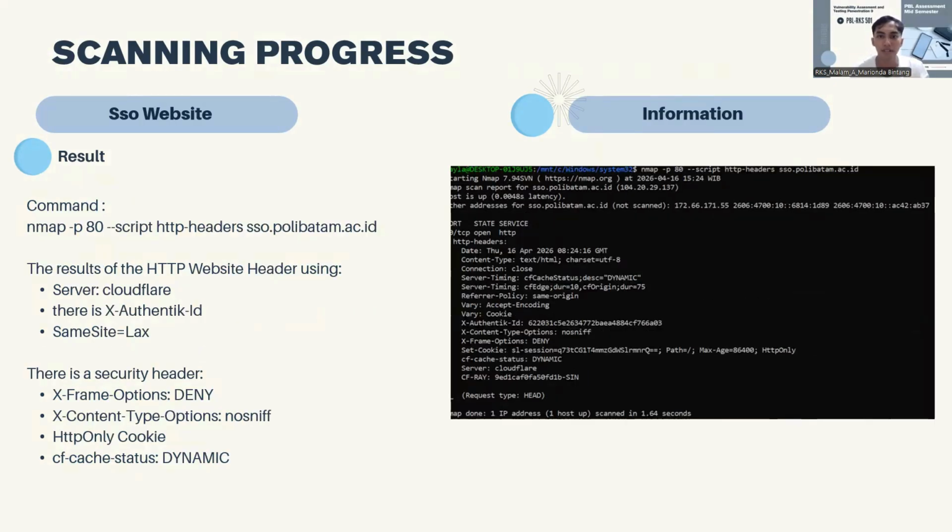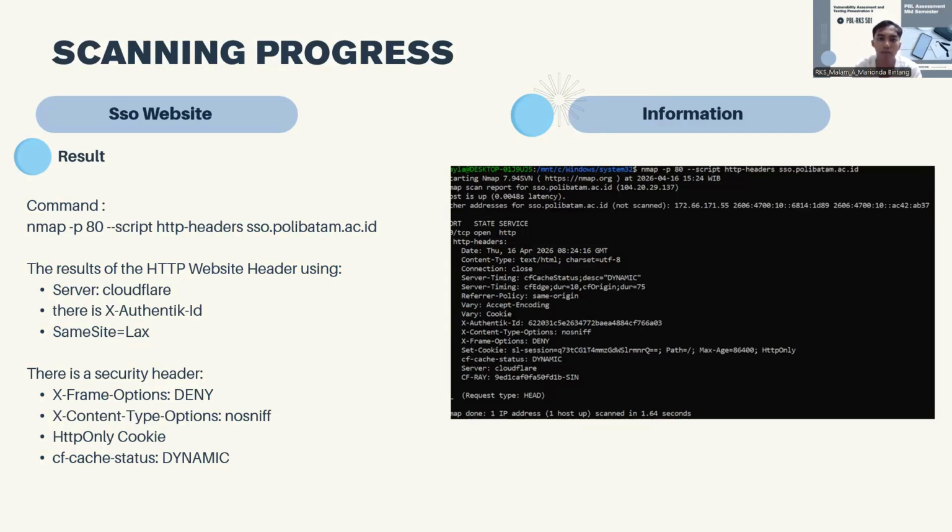Okay, thank you, Salahuddin. Next, we move deeper into the application layer. We perform an HTTP response header security analysis on the SSO portal. The results here are highly positive. The server implements an exquisite X-Frame-Options header setting it to deny, which completely mitigates the risk of clickjacking attacks by forbidding the page from being rendered inside an iframe.